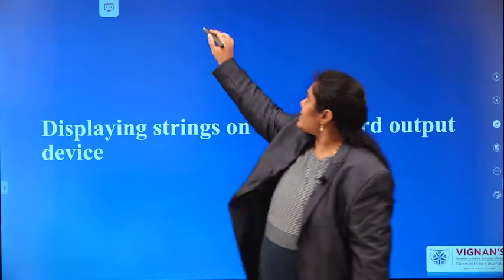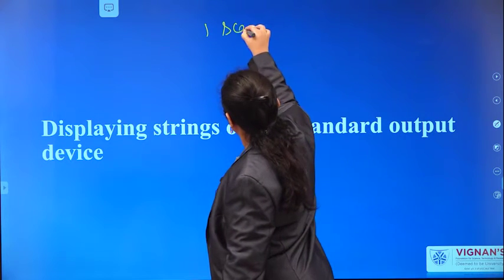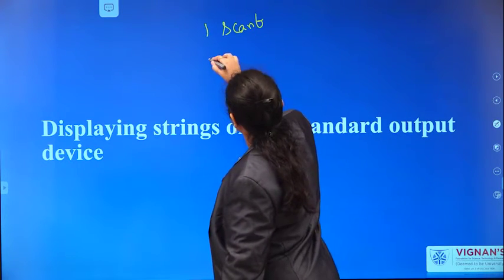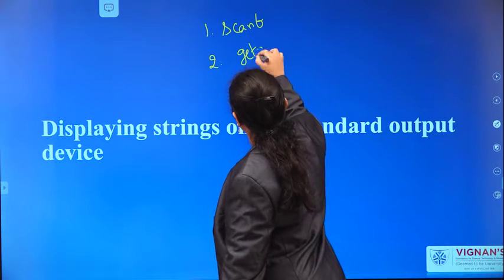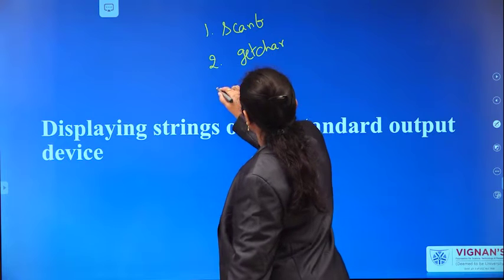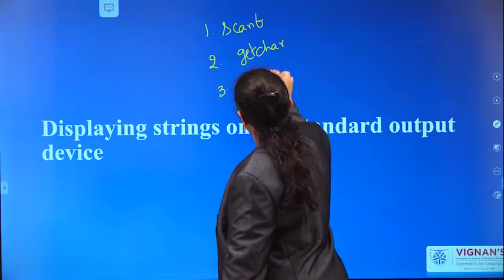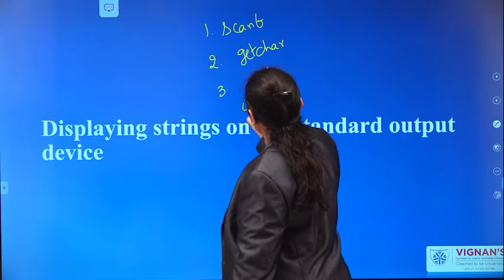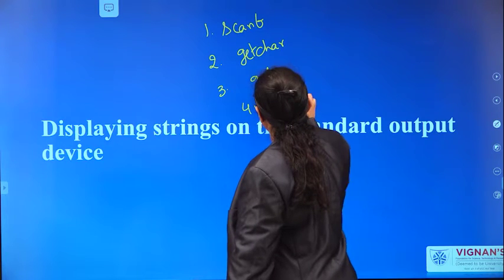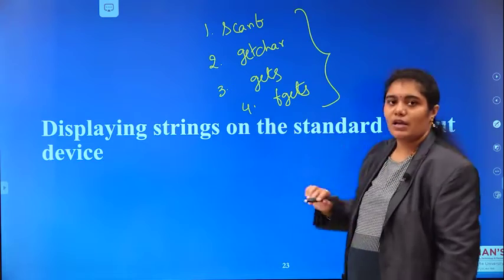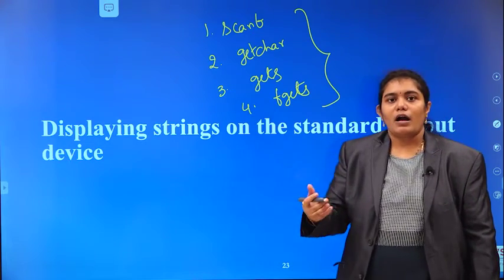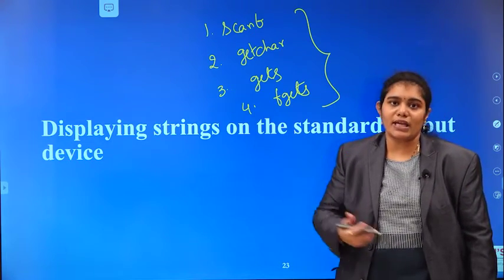The first one is scanf, second is getchar, third is gets, and fourth is fgets.